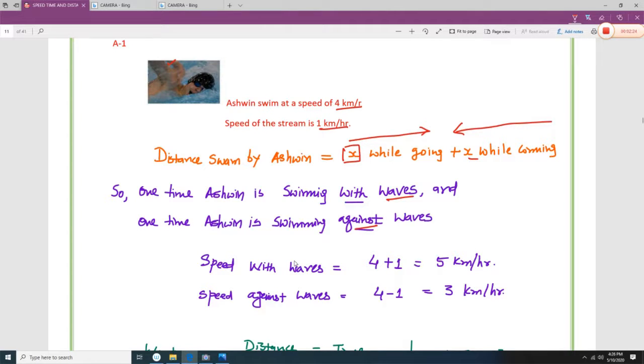Remember, with the waves your speed will increase, and against the stream your speed decreases. So with the waves, the wave speed is 1 and Ashwin's speed is 4, so Ashwin's speed is 5 kilometers per hour with the waves, and against the waves it is 4 minus 1, so 3 kilometers per hour.